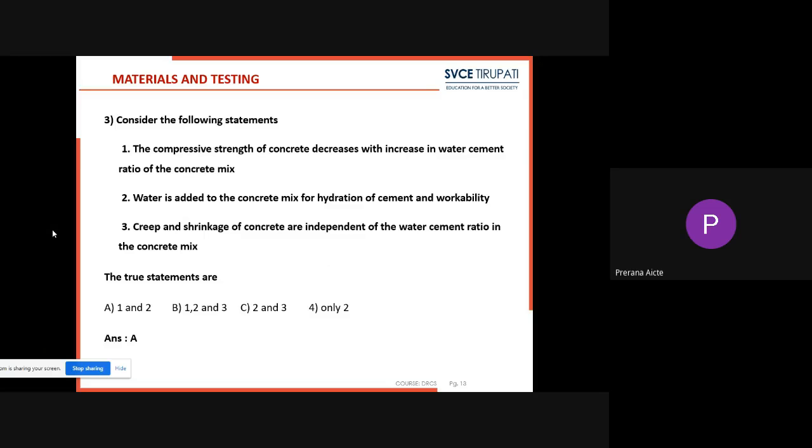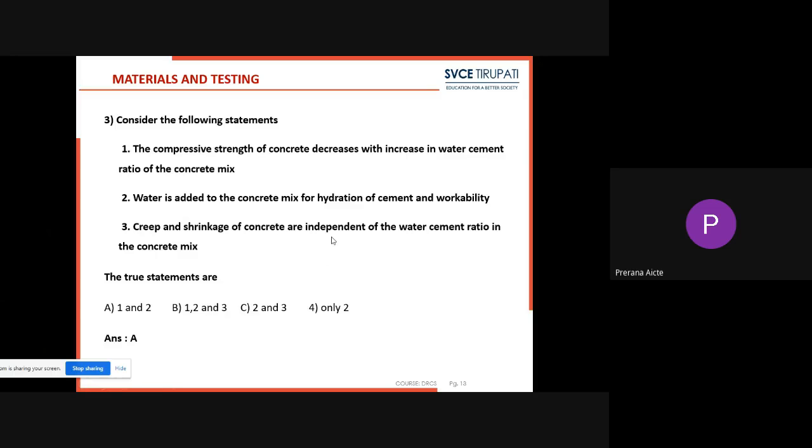Among them, we have to identify the true statements. The options are: Option A, 1 and 2. Option B, all are true. Option C, only 2 and 3 are true. Option D, only 2 is true.